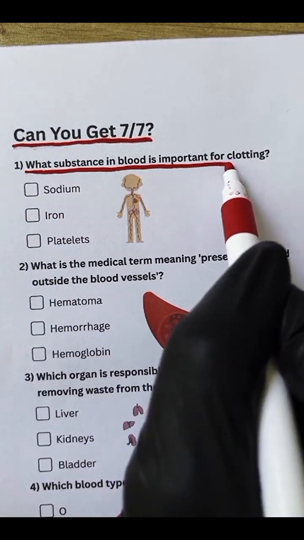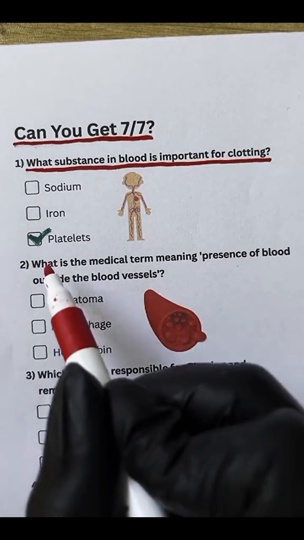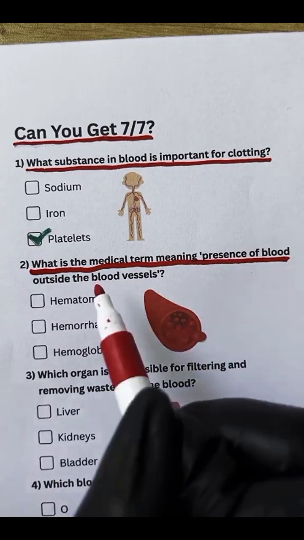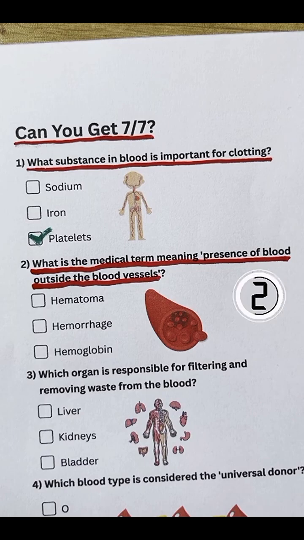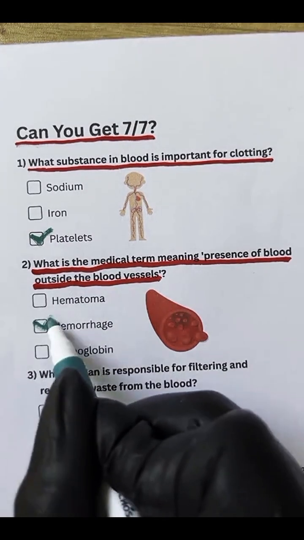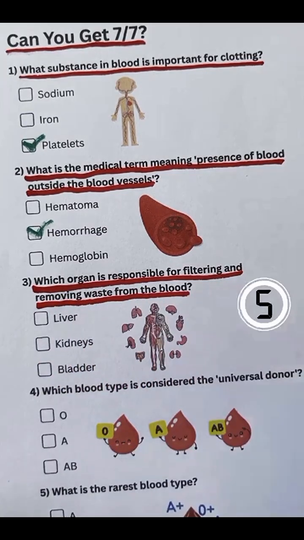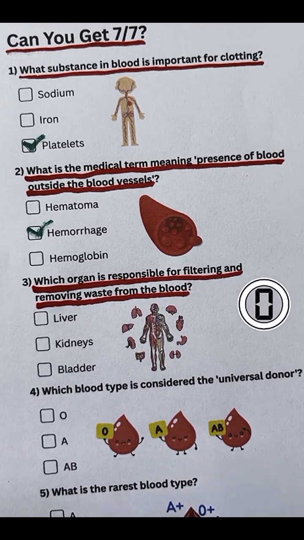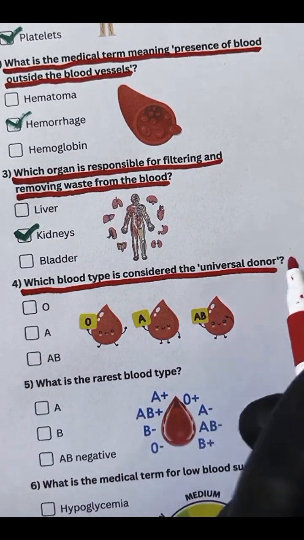Hawaii. Question 1. What substance in blood is important for clotting? Platelets. Question 2. What is the medical term meaning presence of blood outside the blood vessels? Hemorrhage. Question 3. Which organ is responsible for filtering and removing waste from the blood? Kidneys. Question 4. Which blood type is considered the universal donor?